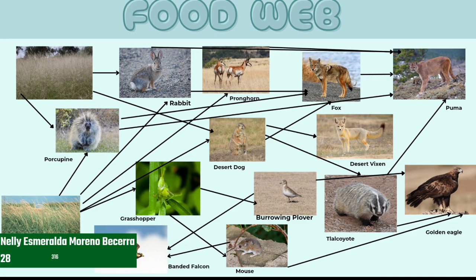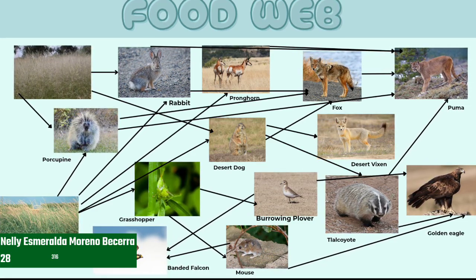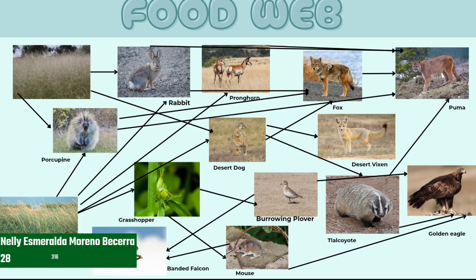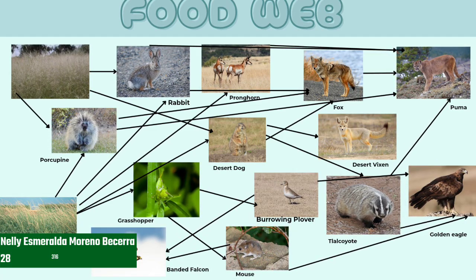Then we have the secondary consumers, such as the fox, desert vixen, burrowing plover, and black coyote. These animals eat the smaller herbivores like the rabbit, mouse, or grasshopper. At the top of the web, we have the tertiary consumers, the stronger predators, like the puma, banded falcon, and golden eagle.